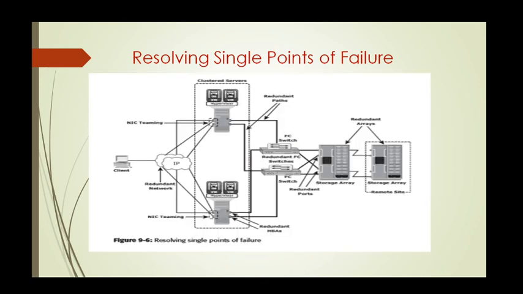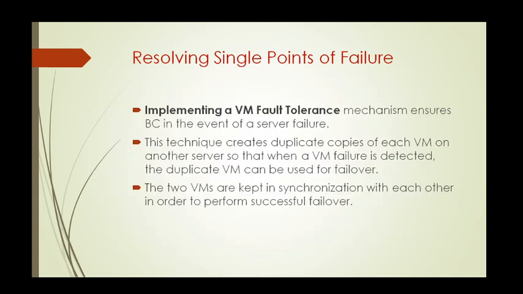Next, we have implementing a VM fault tolerance mechanism, that is virtual machine fault tolerance, which ensures BC, that is business continuity, in the event of a server failure. This technique creates duplicate copies of each virtual machine on another server so that when a virtual machine failure is detected, the duplicate virtual machine can be used for a failover. The two virtual machines are kept in synchronization with each other in order to perform successful failovers.